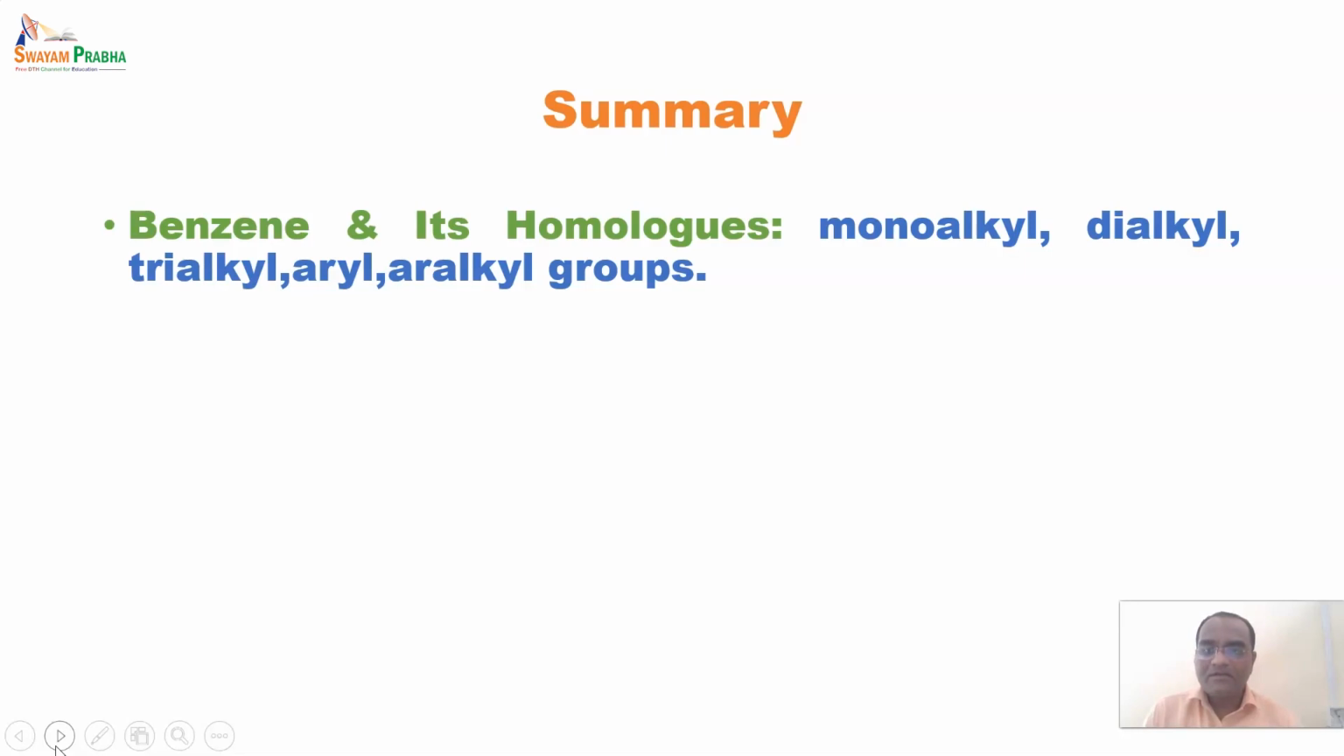After that, trialkyls, which are systematically numbered and named. After that, aryl. In this class, we saw an example of phenyl, orthotoluene, metatoluene, and paratoluene. And arylalkyl, where we saw an example of benzyl having one substitution, then benzyl having two substitutions, and then benzyl having three substitutions.